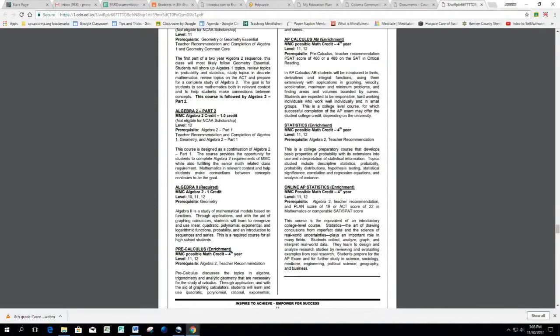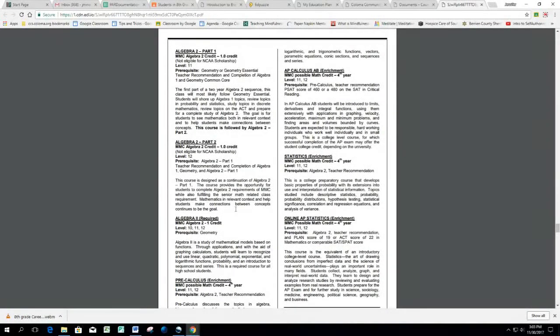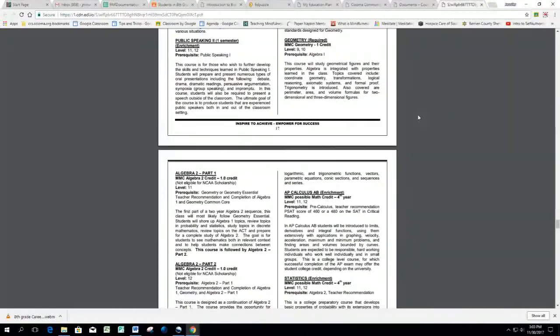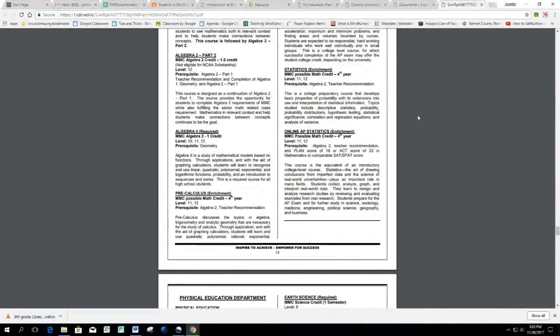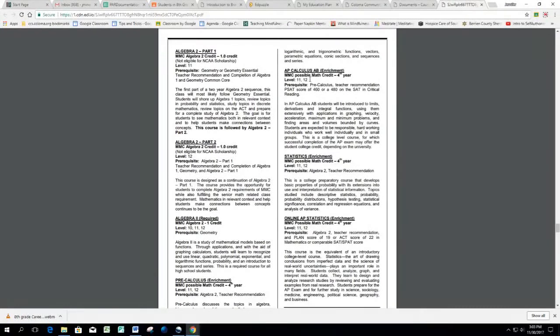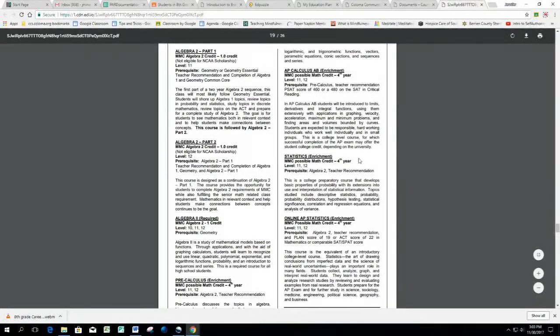Your choices for math are pre-calculus, or if you've already taken pre-calculus, it looks like the math classes available to you are AP Calculus or Statistics. You can see there are several choices for math in your senior year.